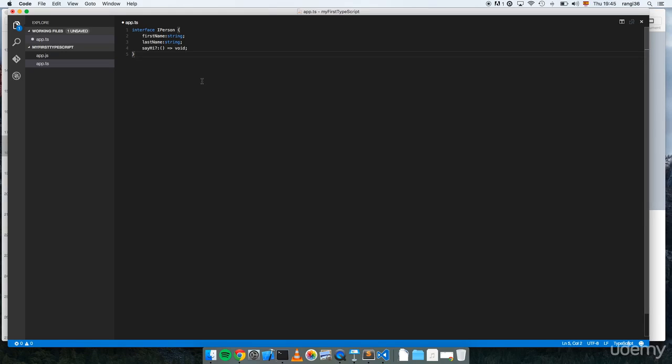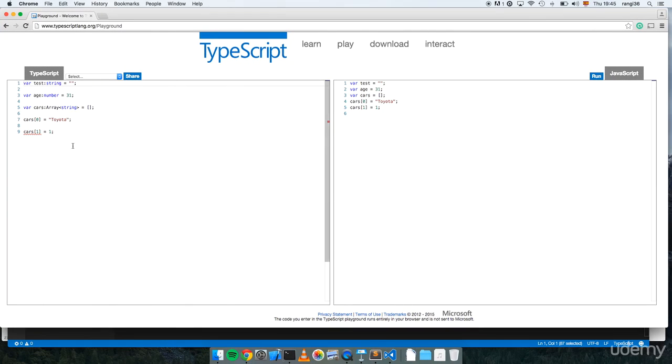I want to show something to you. Let's copy this. Let's go to TypeScript. Remember that on the official website, typescriptlang.org, in the playground, we can check writing TypeScript code and then check the final version, the transpiled JavaScript code. So let's put our code here, and this is what it generates from this.